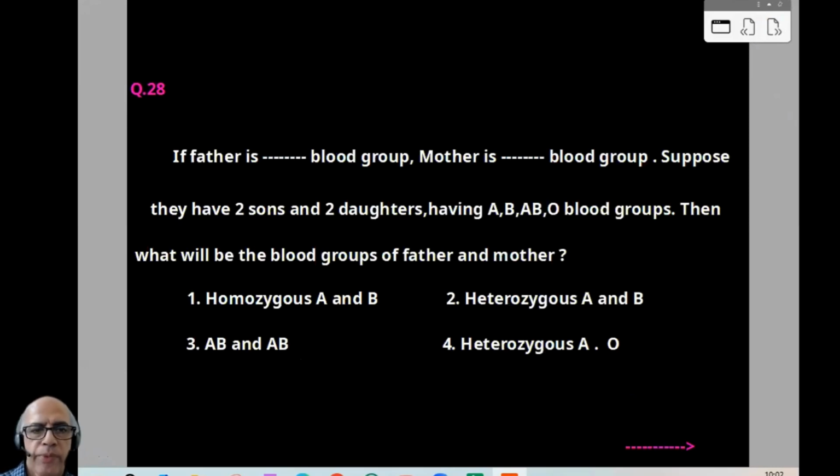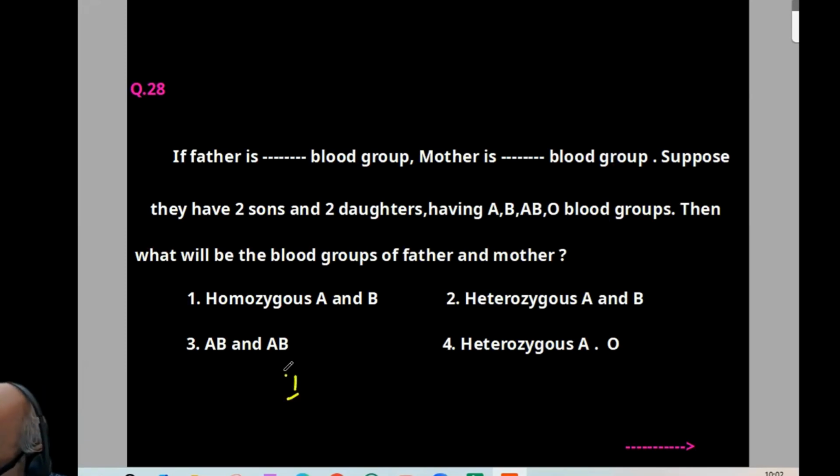Now 28. If the father has one blood group and the mother has another, suppose they have 2 sons and 2 daughters having A, B, AB, and O blood groups, then what will be the blood groups of the father and mother? It is only possible this way: IAIO, or the reverse, IBIO.